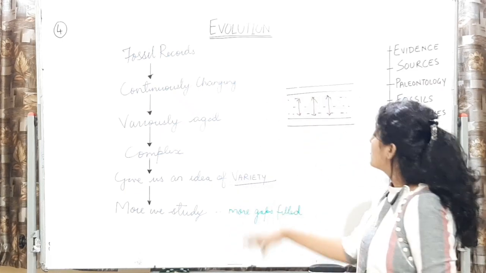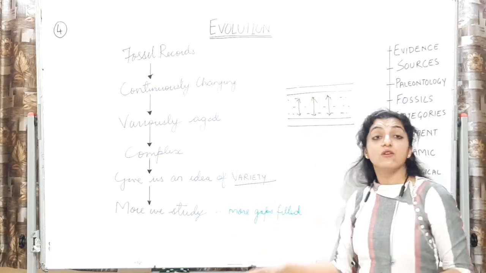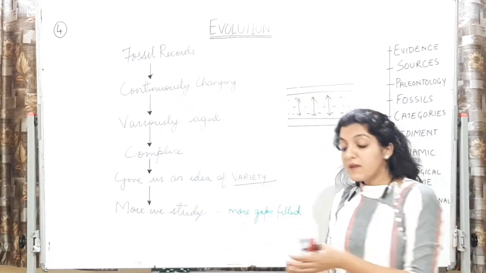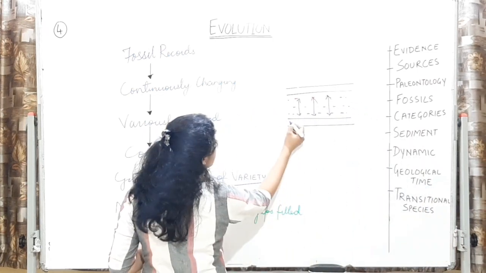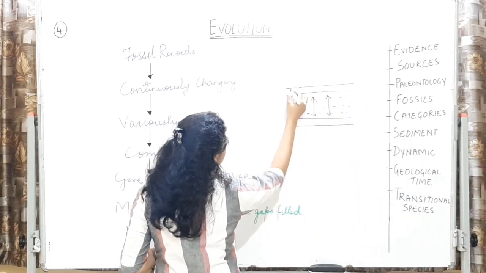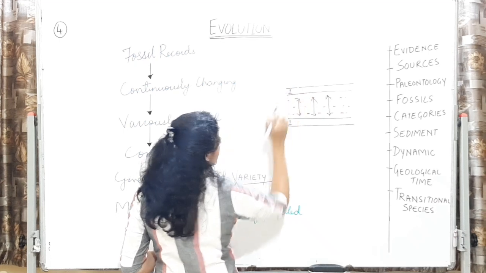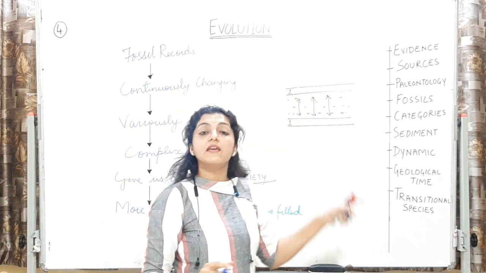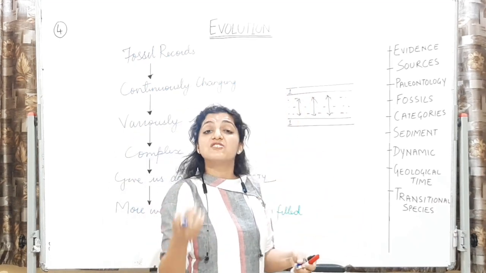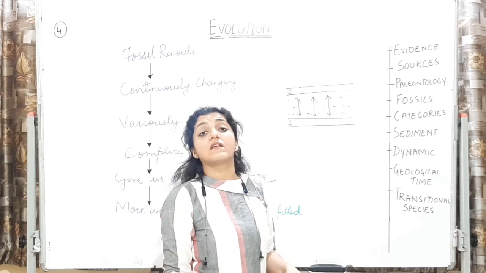All right. So the more we study it, we are going to fill the gaps more. So अगर मैंने यहाँ पर एक species देखी है and यहाँ पर एक देखी है, okay, इन दोनों में क्या connection हो सकता है, क्या चीज है जो इन दोनों को connect कर रही है.